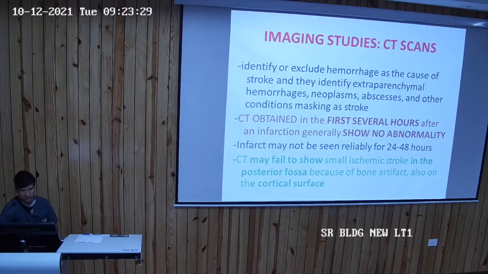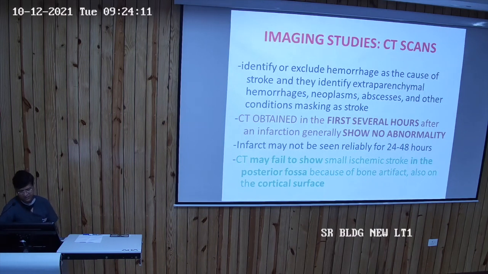Now come to the diagnostic part, that is the imaging part. In imaging, first is the CT scan. It identifies or excludes hemorrhage as the cause of the stroke, and identifies extraparenchymal hemorrhages, neoplasms, abscesses and other conditions masquerading as stroke. First, the CT scan will help in differentiating whether the stroke is due to ischemia or hemorrhage. Second, it will also exclude the mimics of stroke, which can be due to malignancies, any abscess or any other condition which can masquerade as stroke. So this is the advantage of the CT scan.